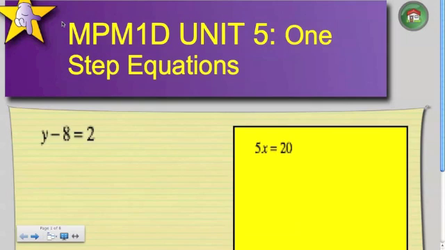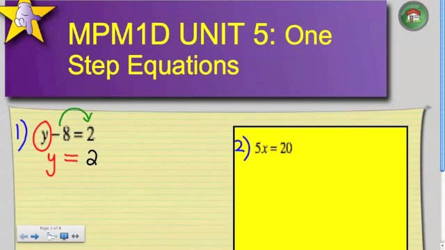So the very first part of your guide and in your seminar sheet, you will be dealing with one-step equations. I have two examples here. Example 1, example 2. For example 1, I want to isolate my y. That means I only want y to be on the left-hand side. Everything else, all the numbers, need to move over to the other side. So on the right-hand side, we already have a 2. But this negative 8 needs to move over to the other side.